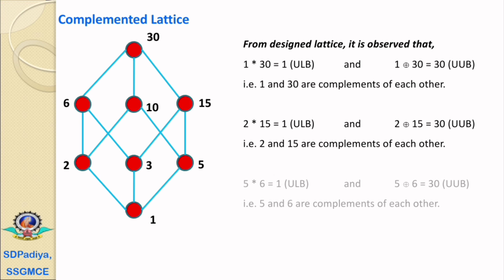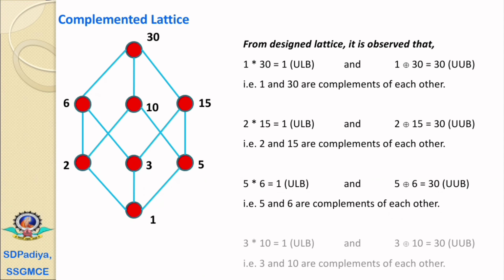Similarly, if we find the complement of 5, then as per the observation, 6 is a complement of 5. If we find 5 meet 6, it equals 1, that is the universal lower bound. And for 5 join 6, 6 to 30 and 5 to 15, 15 to 30, which means 5 and 6 are joined at 30, and again it is nothing but the universal upper bound. Therefore, 5 and 6 are complements of each other.